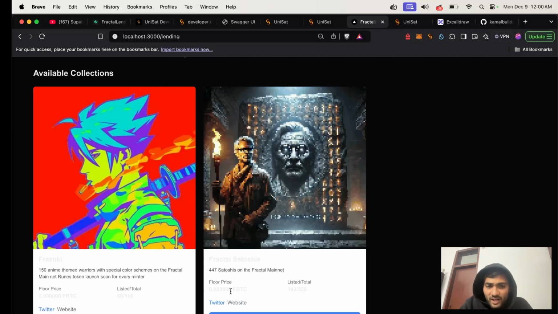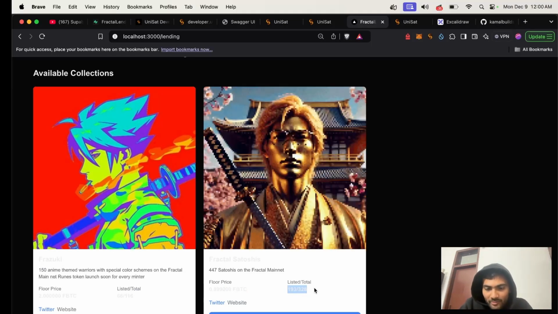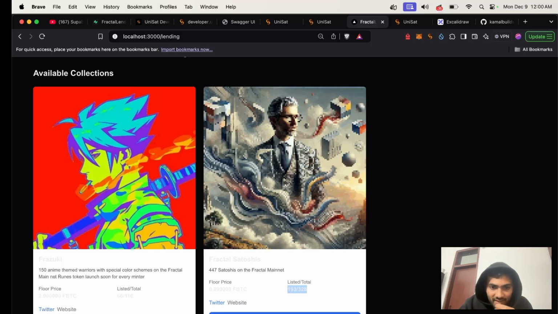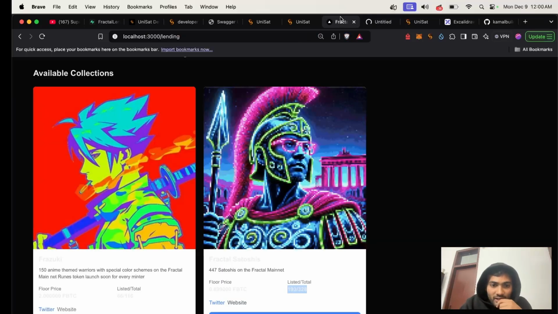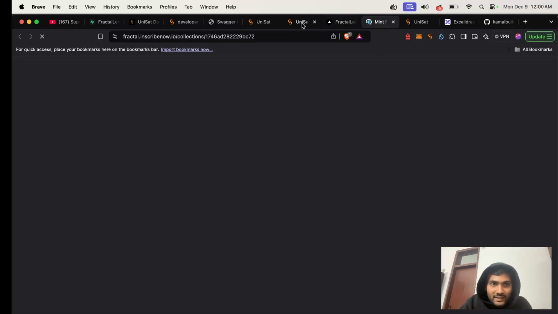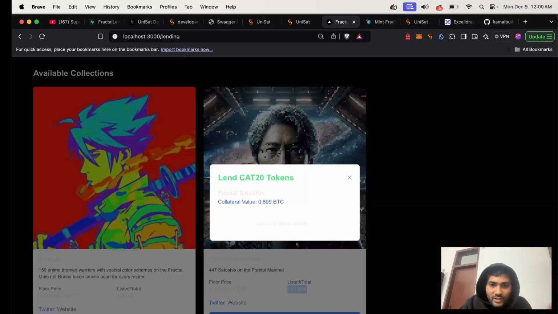On this page, you can see other features like the floor price that is fetched using Unisat APIs, and how many listed ordinals there are in that collection. If you click on website, it will take you to the website of that specific ordinal collection. Here it took us to fractal.inscribe for the Fractal Satoshis. And now we can create a loan offer.